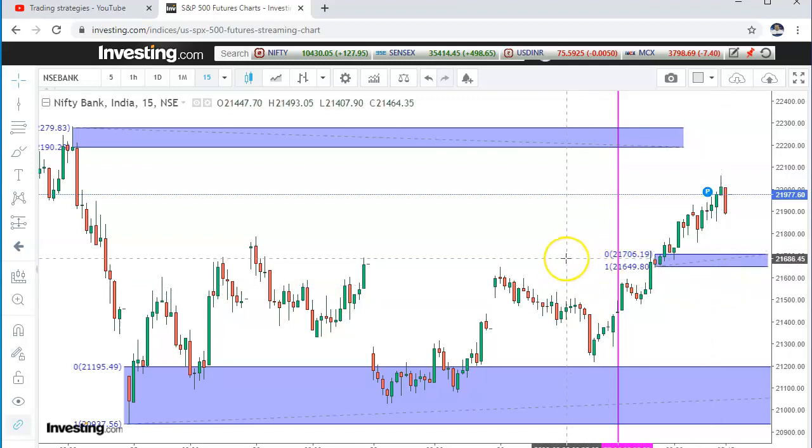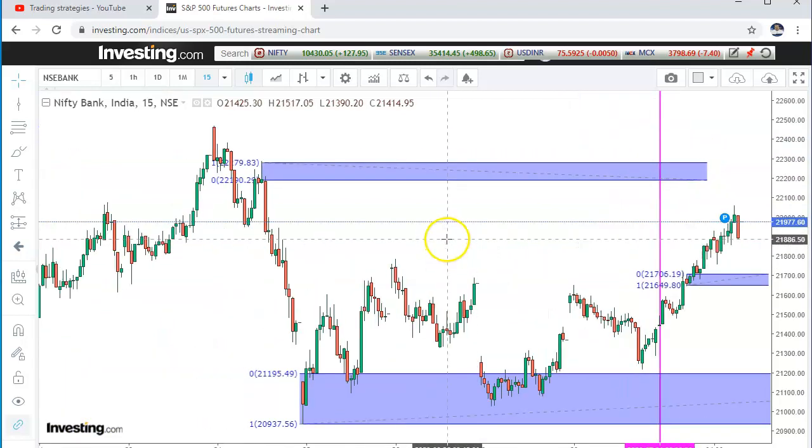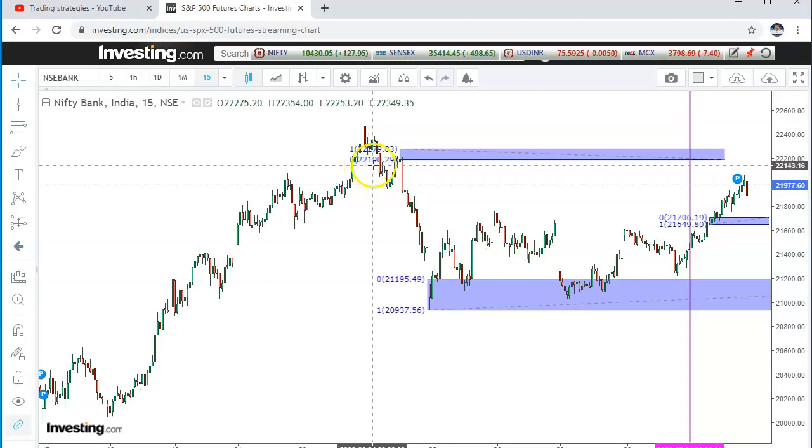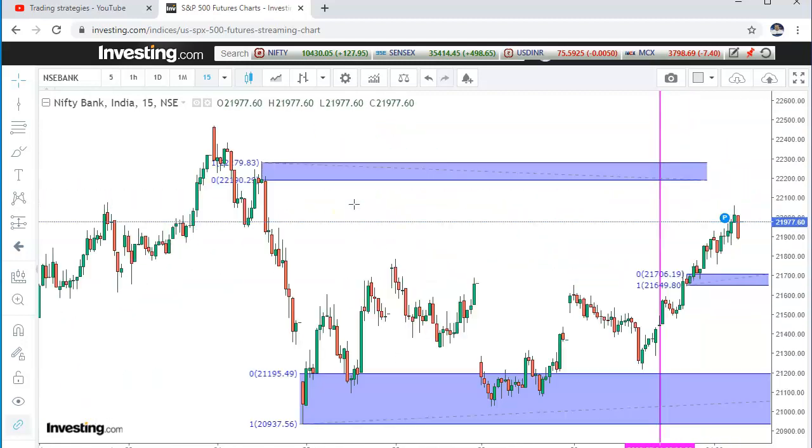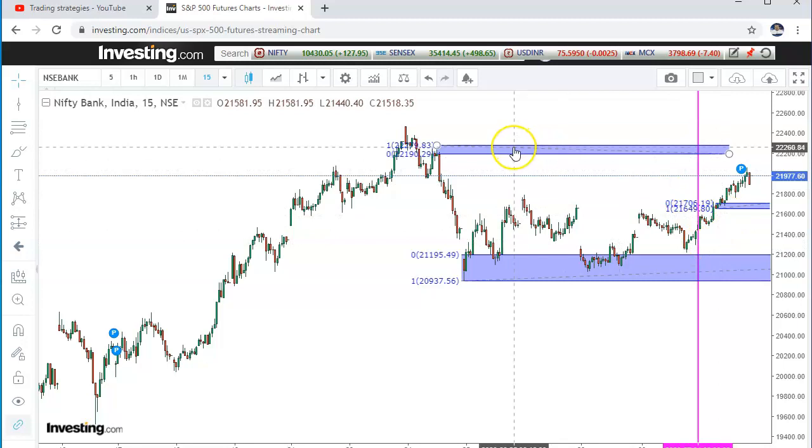So in this area we can enter a long entry and aim for a target of here, 22,200 and 22,400. Yeah, 22,279, 300. So that 100 points zone here, 100 points zone here. So these areas will give support and this is the resistance. So if the price comes to this area, we can enter a buy.